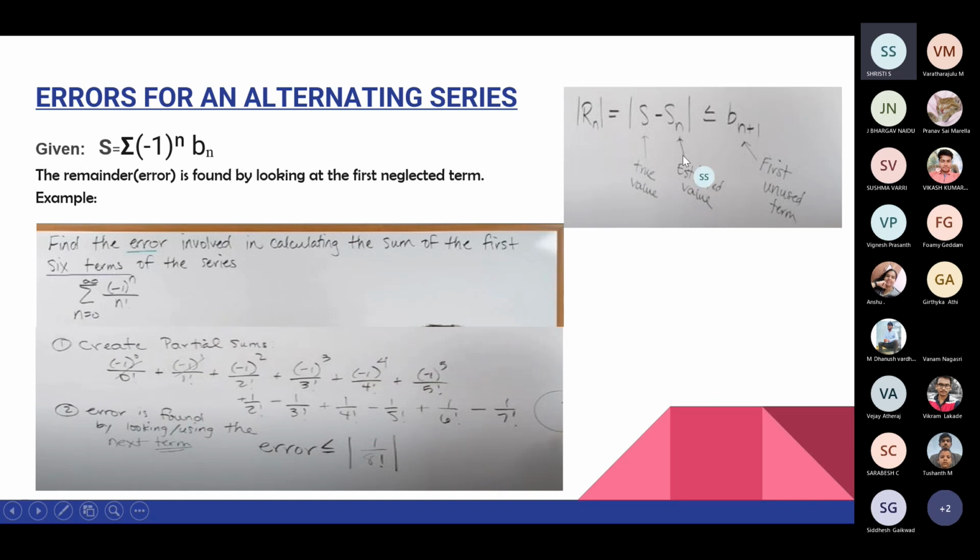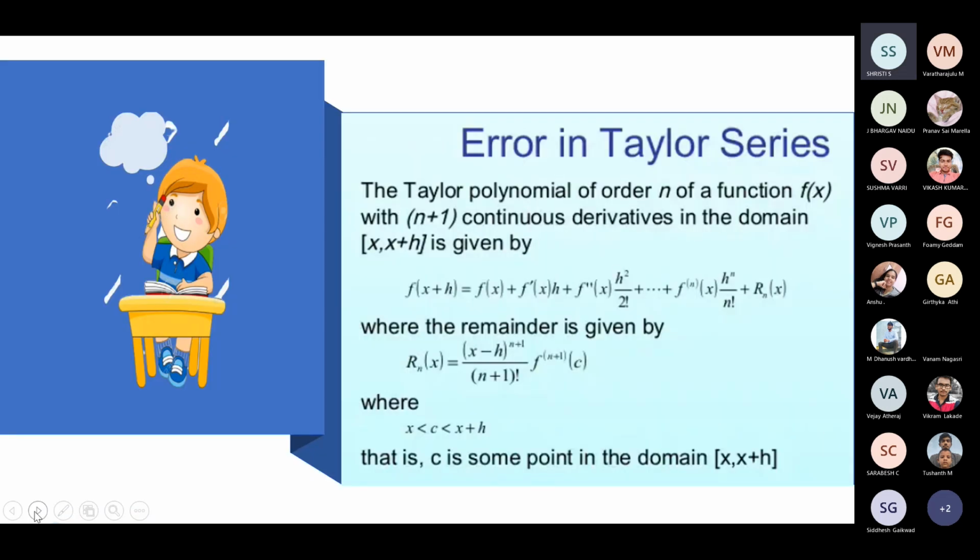As you can see in the formula, the error is less than or equal to the difference of the true value and the estimated value. Here b_(n+1) is the first unused term. Here we stop at −1/7!, so the next term will be +1/8!, and that is the first unused or neglected term. So the error here will be less than or equal to |1/8!|. We do this here since the given series is very small. If we have larger or complex polynomials, then we try using the Taylor series.